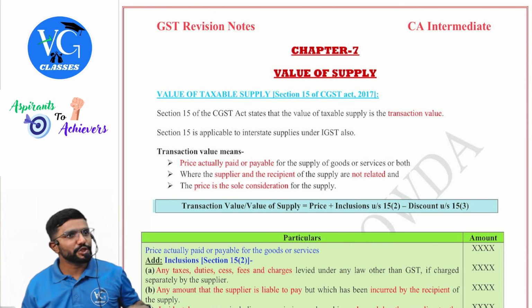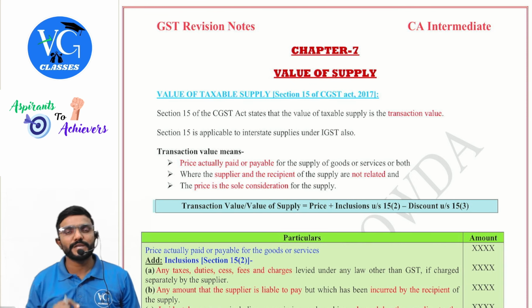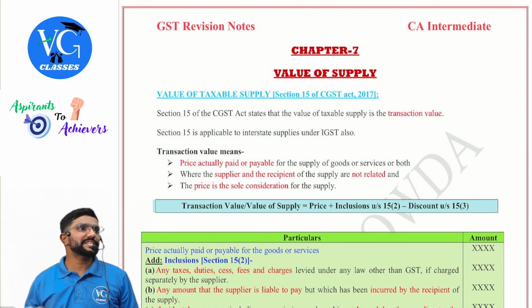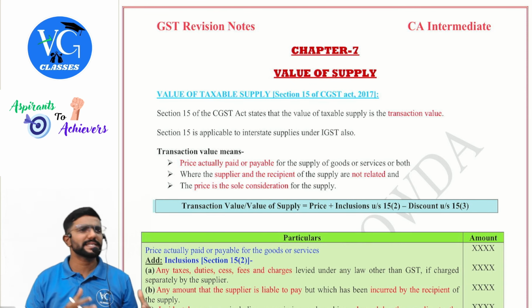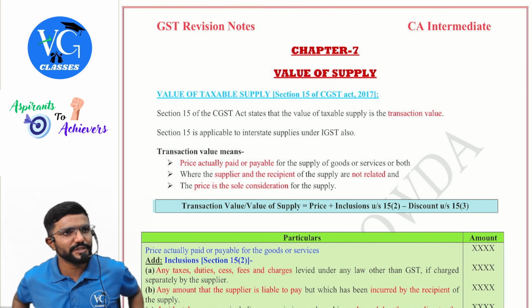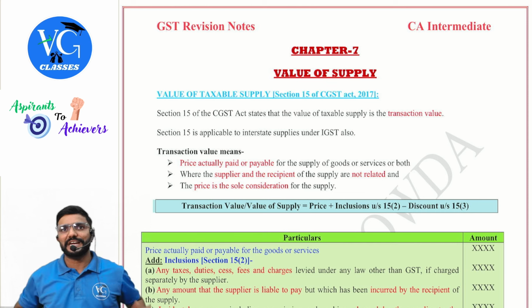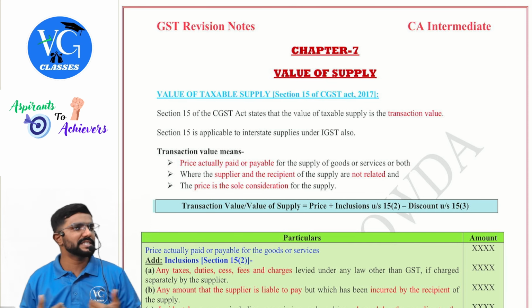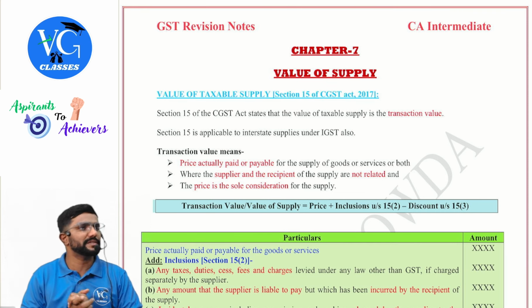Yes, now we will revise the topic called value of supply. Section 15 of CGST Act talks about value of supply, guys. It is same for both intrastate supply as well as interstate supply. There are no separate provisions with respect to value of supply under IGST Act. Whatever we will learn under CGST Act Section 15, same thing remains.